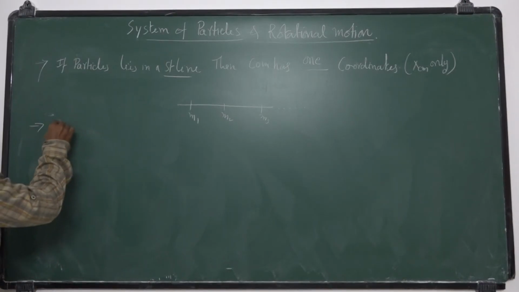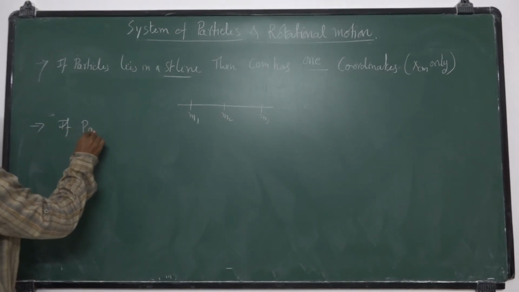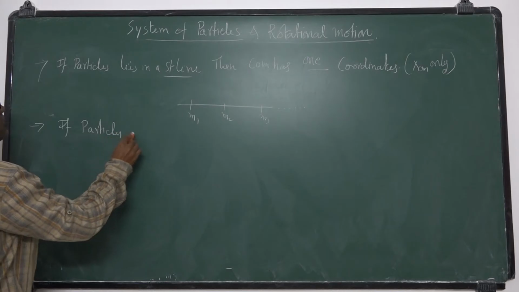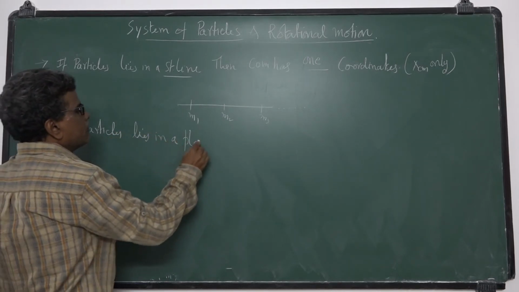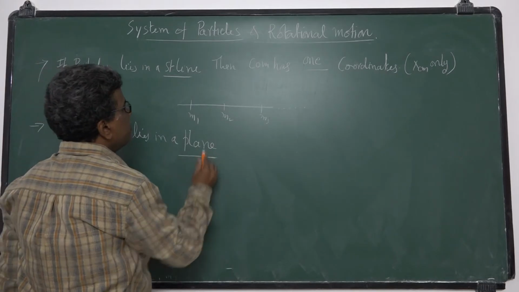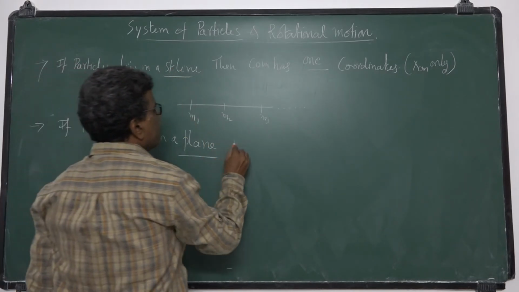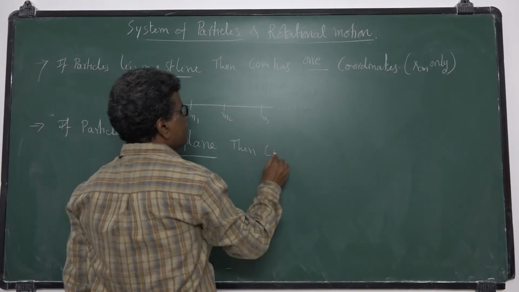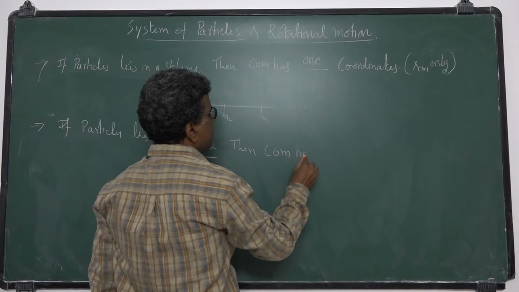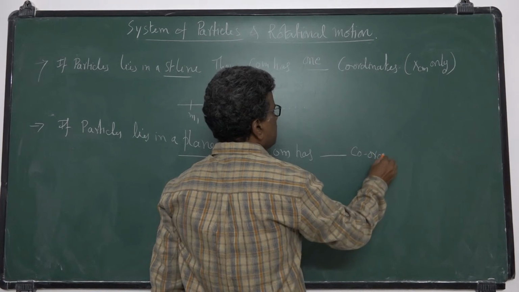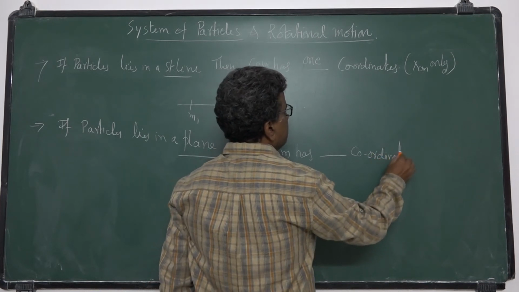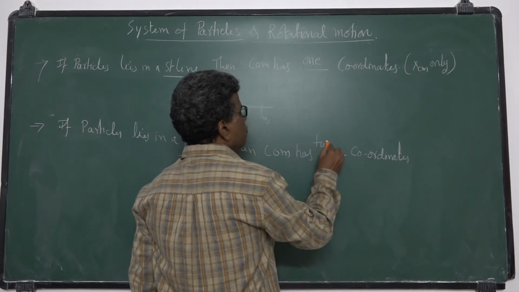If particles lie in a plane, the center of mass (COM) has 2 coordinates.